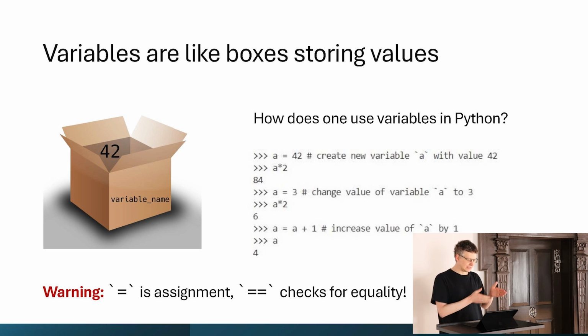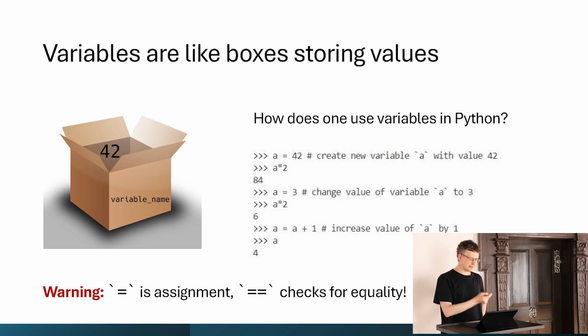But this just means take the old value of a, which in this case is 3, add 1 to it, which gives 4, and put this new value 4 into a. So effectively what we're doing is we're increasing a by 1. And again, you will get used to this more and more in the course of the whole semester. Just one warning for the beginner, this is kind of counterintuitive.